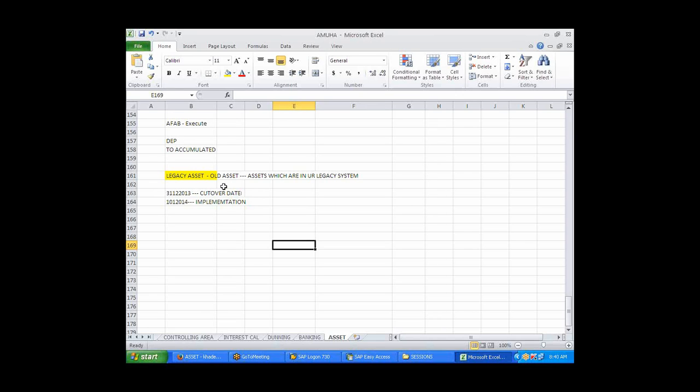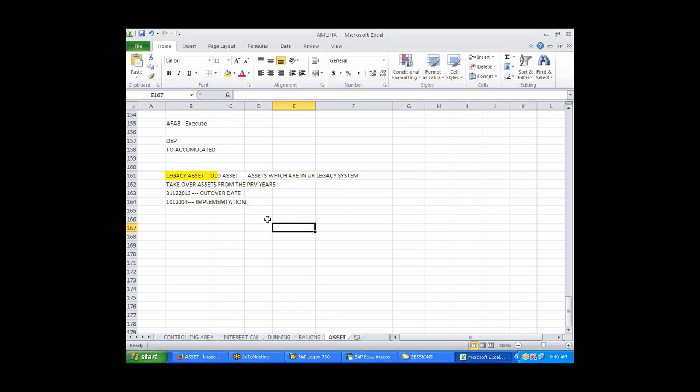So we are trying to take over assets from the previous year. Am I right? Yeah, previous year. Whatever it might be, that asset might have been of 2010 or whatever year it might be. We don't know, some 10 years old, 5 years old, 6 years old. This is one scenario, in case the SAP is being implemented in the fiscal year 2014. We are trying to pull up the legacy assets, old assets of the previous year. Next scenario, I'll tell you about the current year also.